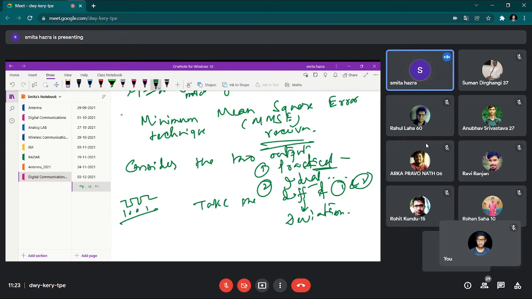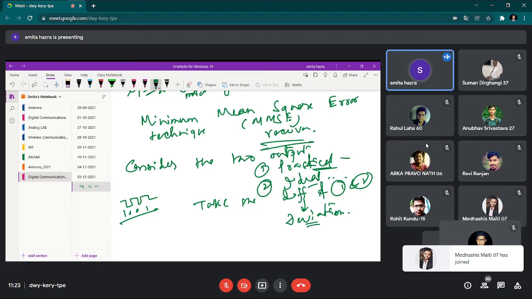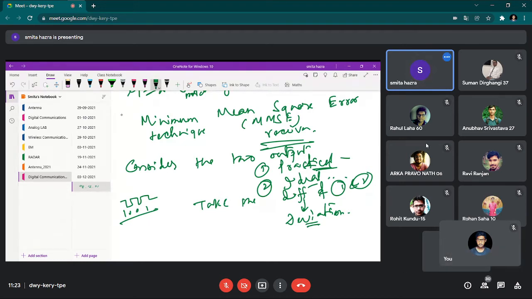If you take the difference of these two, that will be the deviation of the practical output from the ideal. Now you take the square of that deviation and minimize it with respect to the circuit parameters. If you do this, then you will get the condition.